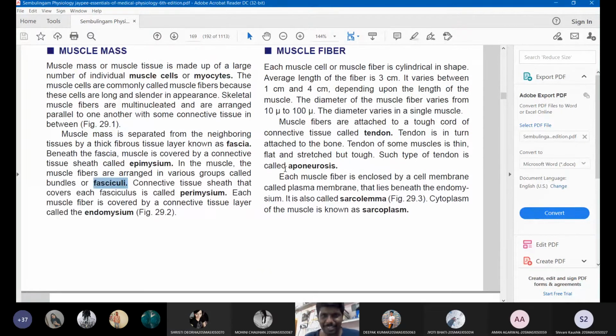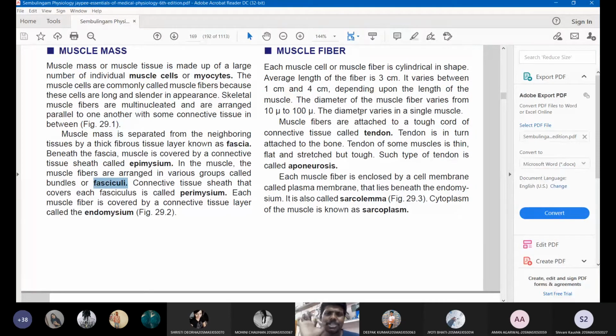Then next we are going to the muscle fiber, students. So muscle fiber is that single fiber. The average length of that single fiber is 3 to 4 centimeters. Sometimes their length is 4 centimeters, but their diameter is only 10 to 100 microns.